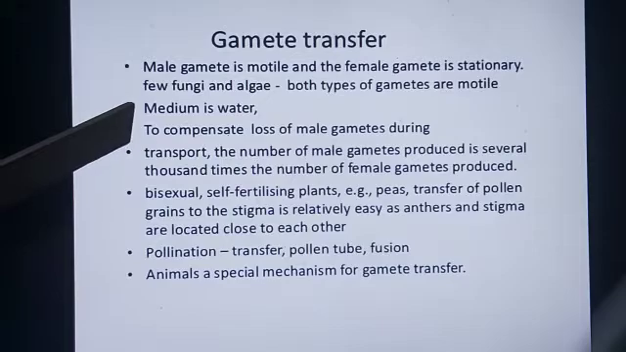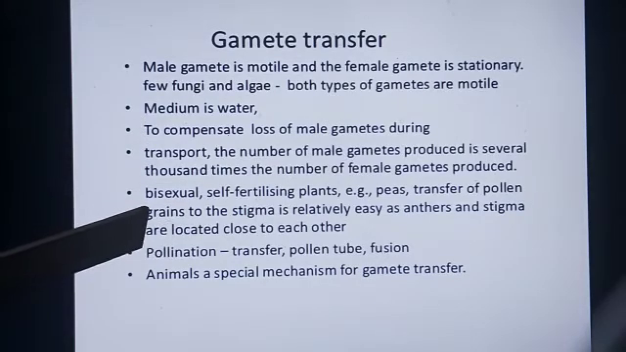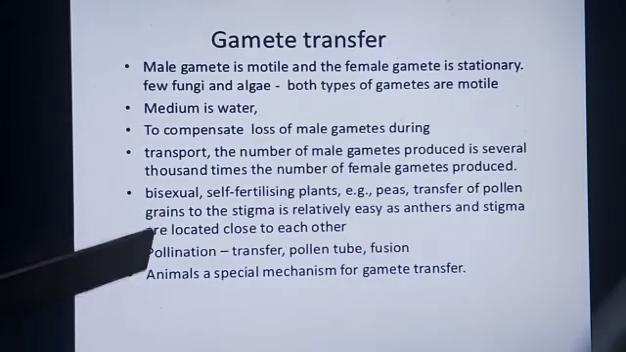To compensate for the loss of male gametes during the transport, the number of male gametes produced is more than the female gametes. In bisexual self-fertilizing plants like peas, transfer of pollen grains to the stigma is relatively easy as anthers and stigma are located close to each other. So pollination takes place, in which the transfer of pollen from one flower or one plant to another plant takes place. And in animals, there is a special mechanism for gamete transfer.